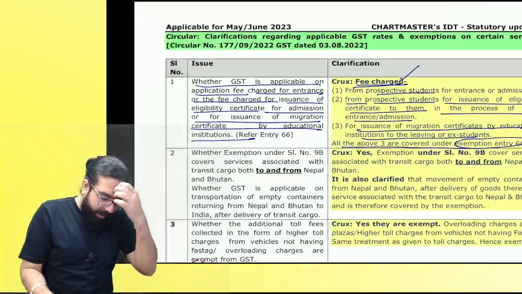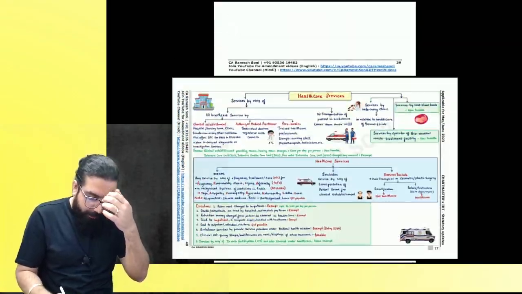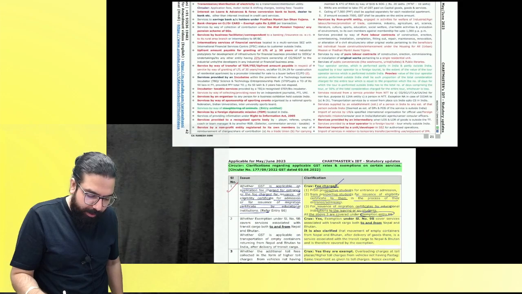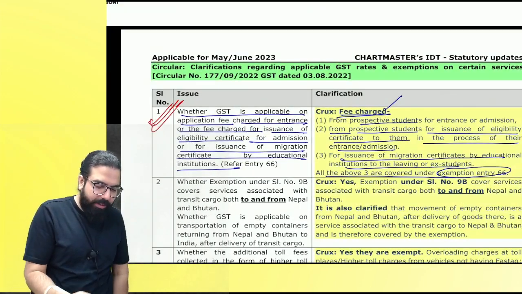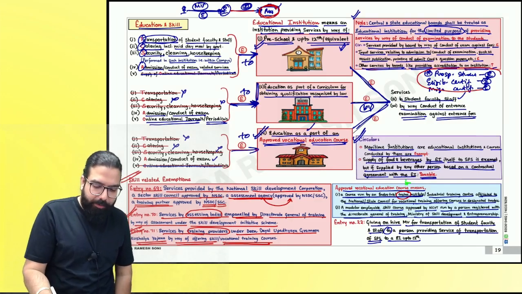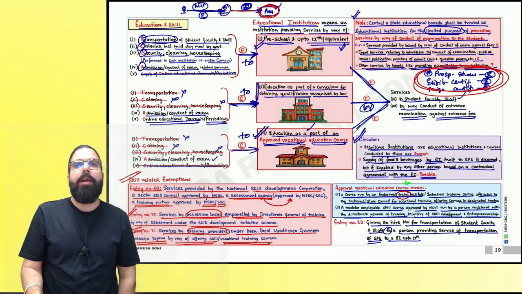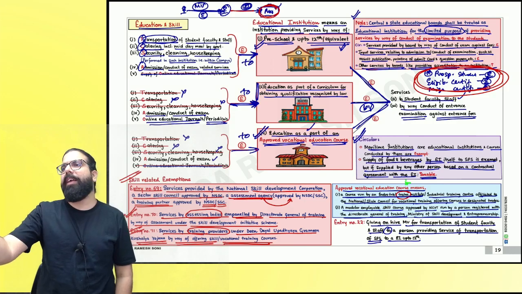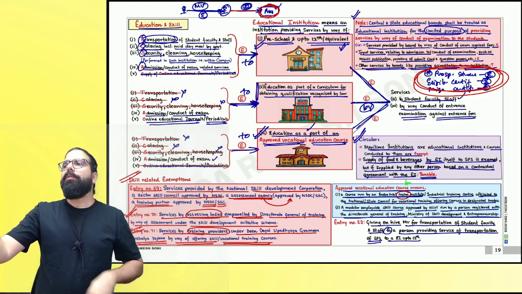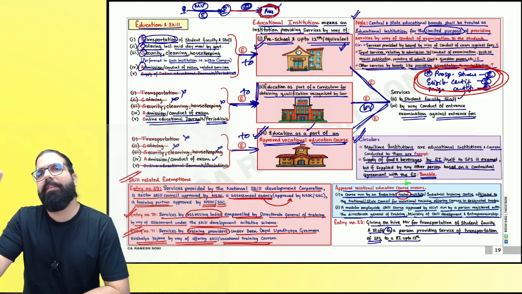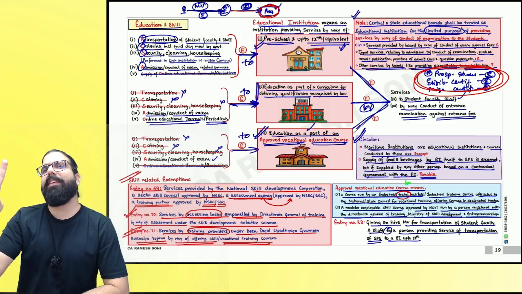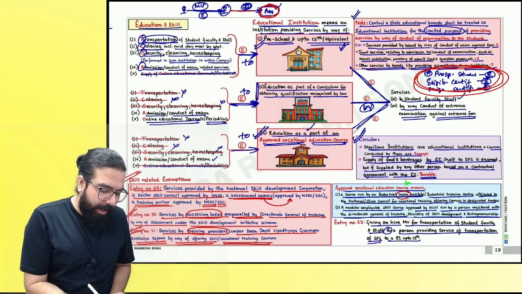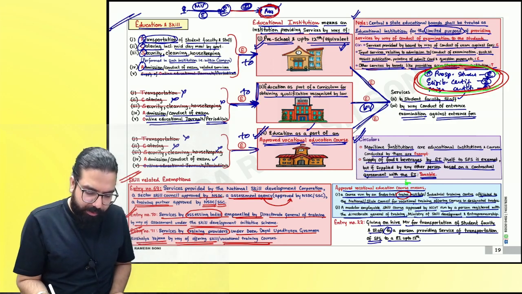Now, everyone over here, the amendment I've already gone ahead and told you. Okay. What was the other thing in this? There was nothing in education other than this small point which I've already told you. Everyone, please make a note over here. Prospective students, when you are charging entrance fees, exempted. Secondly, if you are charging eligibility certificate charges, exempted. Migration certificate, exempted. Are we clear, everyone? We are done with our education related services.